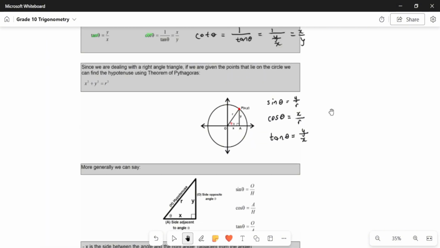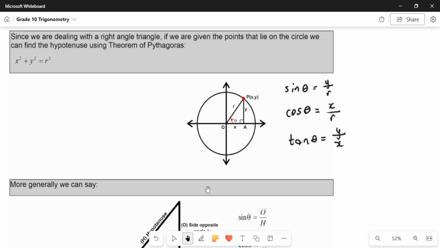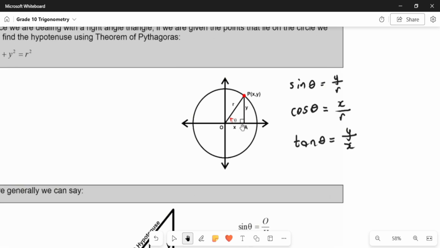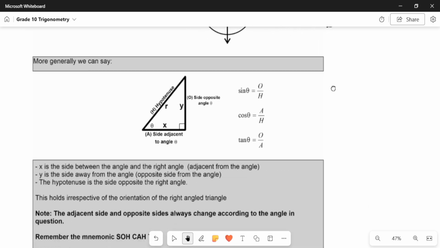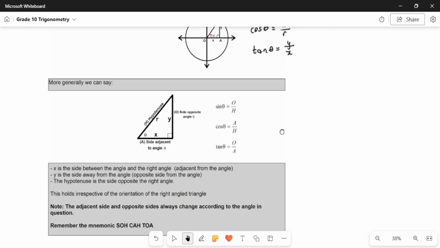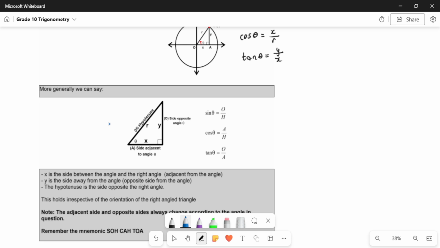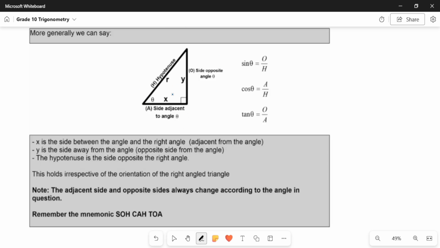Now, that's looking at a triangle within the Cartesian plane, so using x and y coordinates. If we are defining the triangle more generally, there's theta here, there's y, there's x, and there's r. Now let's define these trigonometric ratios for any right angle triangle.